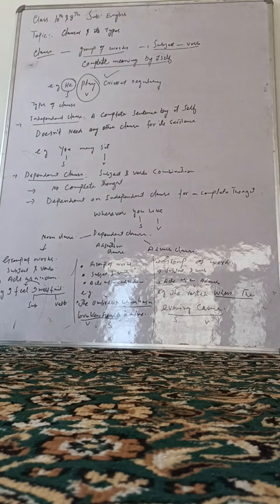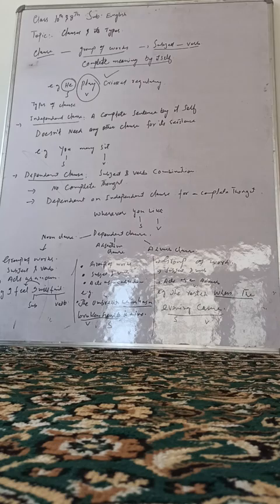Okay, now types of clause. There are two types of clause. One is independent clause and second one is dependent clause. What do you mean by independent clause?